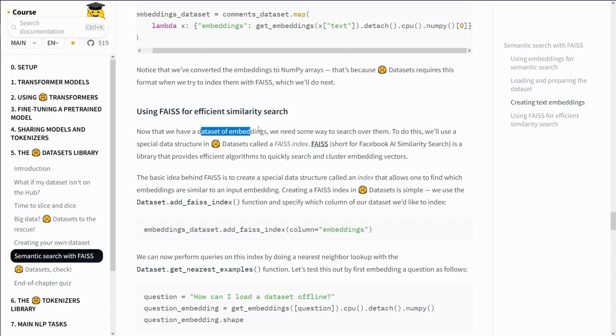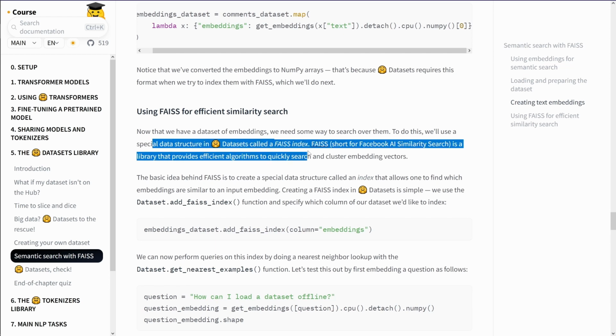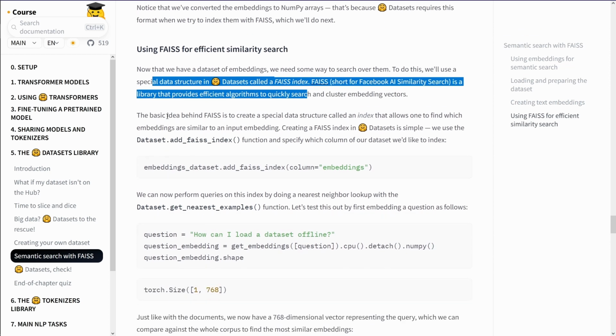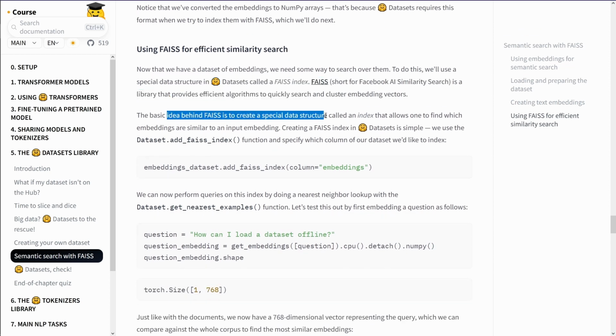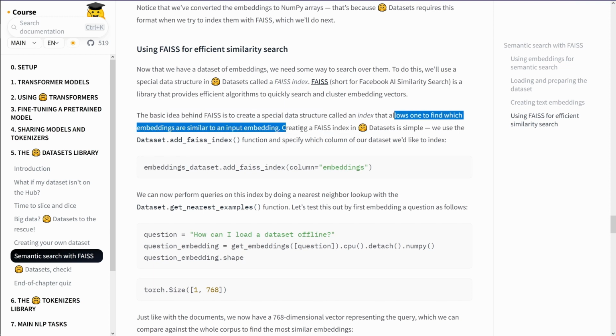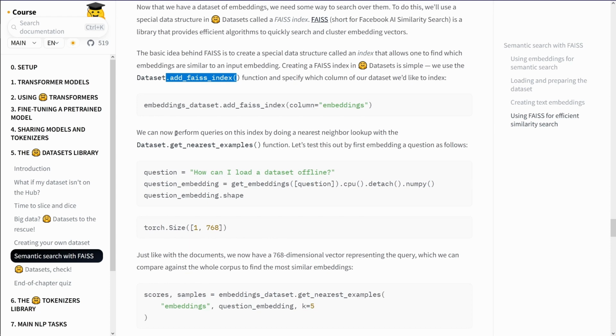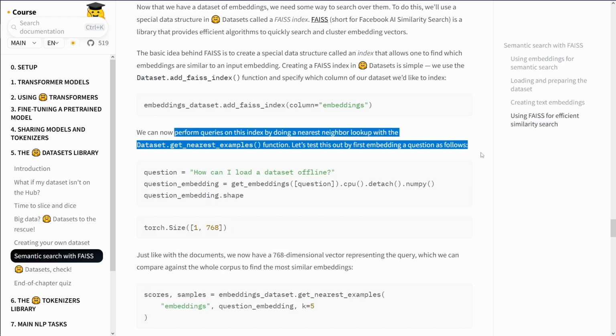Now that I have a dataset of embeddings, we need some way to search over them. A special data structure in dataset called the Facebook AI Similarity Search Index. The basic idea behind it is to create a special data structure called an index that allows one to find which embeddings are similar. It just calls the index. Yeah, but we can do better. I mean, hey, come on, with a sentence transformer, we can do better than just with an index function. But okay, yes, I hear. Yes, let's stay nice, simple, and clean.